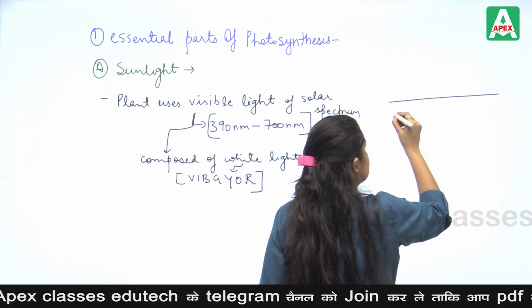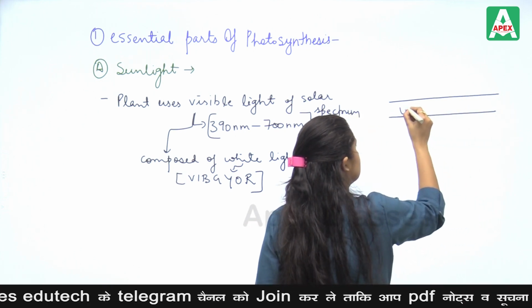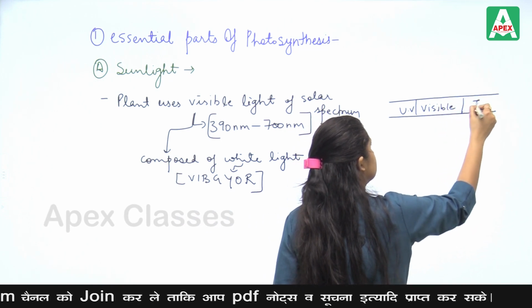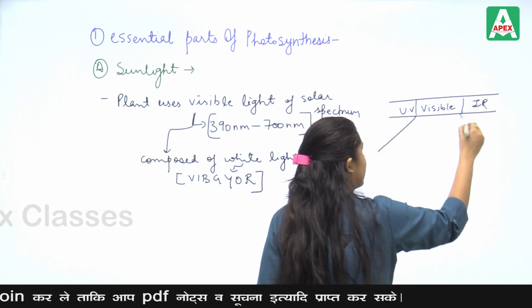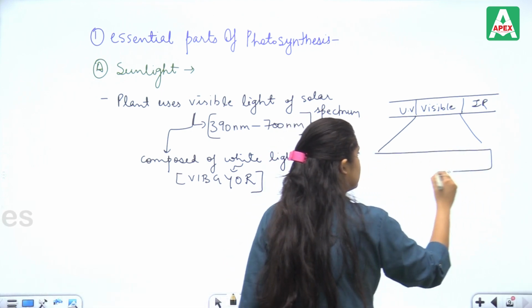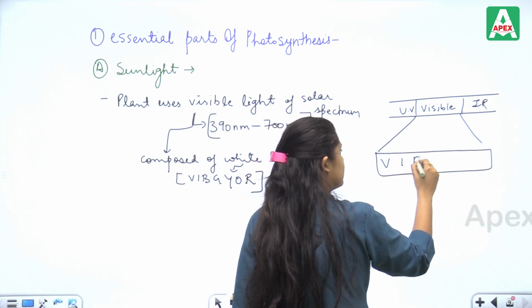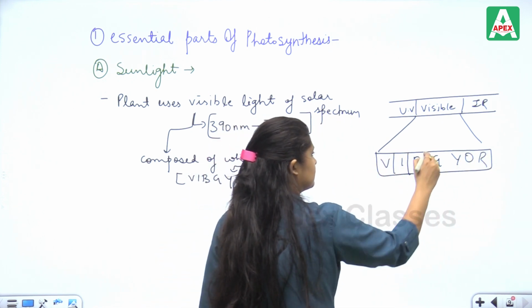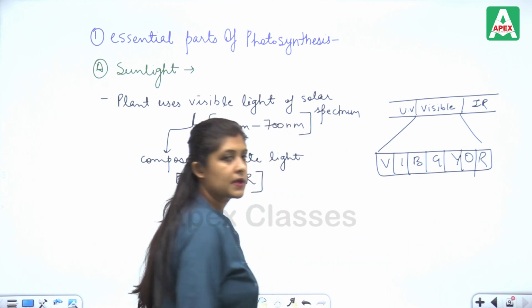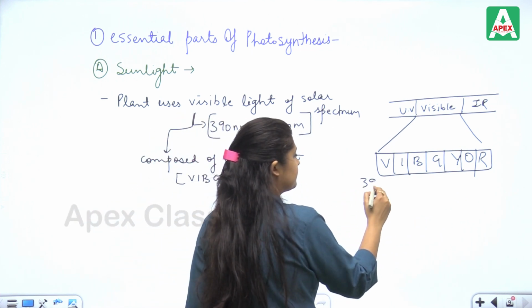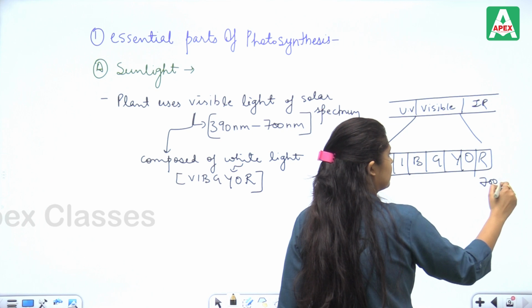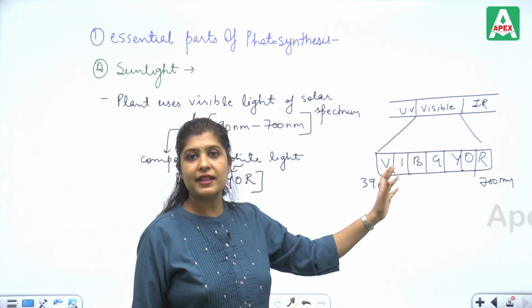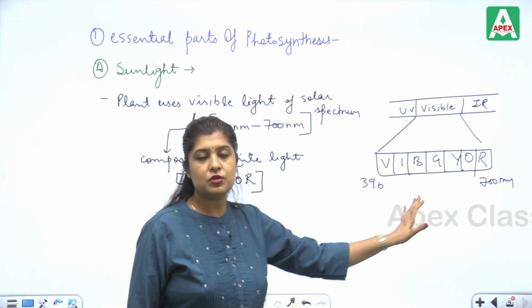See, this is our range, this is our visible spectrum. So this range is covered, that is, visible light is a white light composed of this.